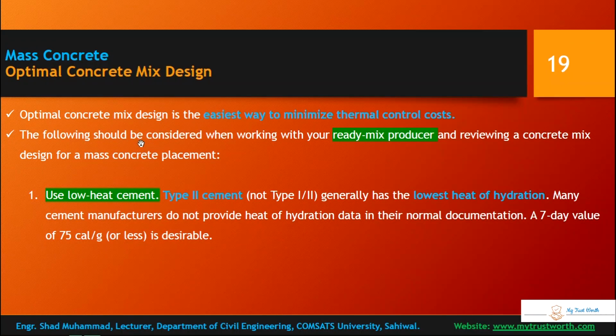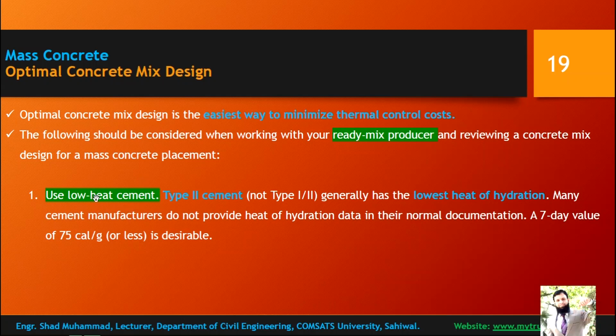Optimal concrete mix design. Optimal concrete mix design is the easiest way to minimize thermal control costs. So this is the easiest and the most fundamental way in which you can control thermal cracking. The following should be considered when working with your ready mix producer and reviewing a concrete mix design for a mass concrete placement. Mostly in mass concreting, your concrete is ready mix produced, and you should discuss that with the mass concrete designer. Use a low heat cement. You should be using low heat cement.